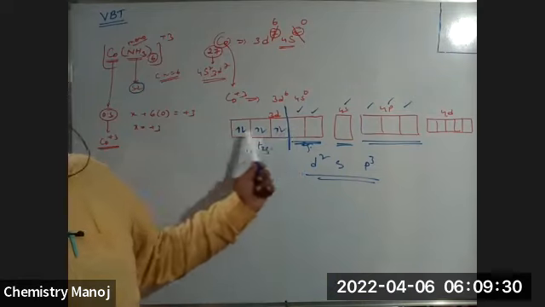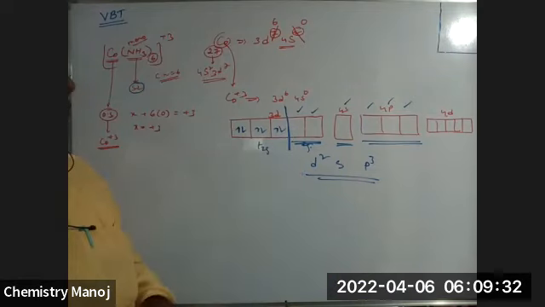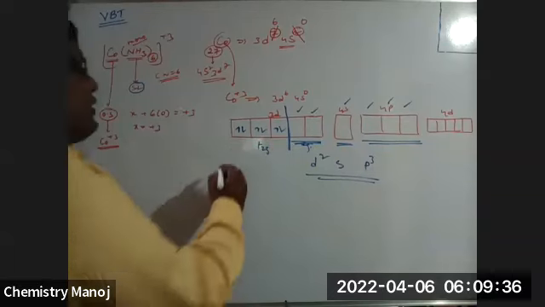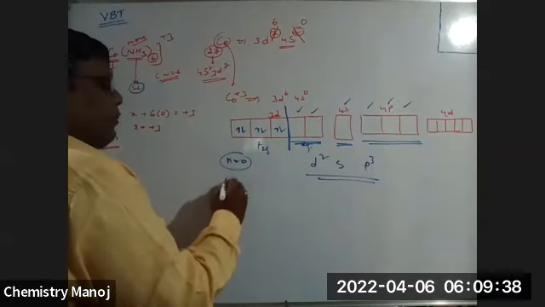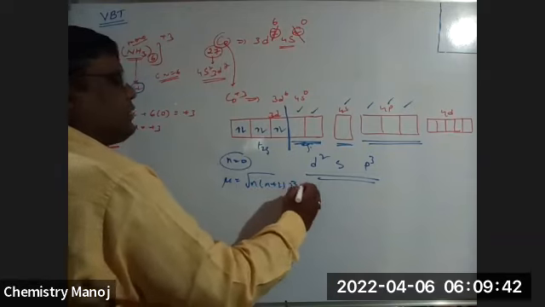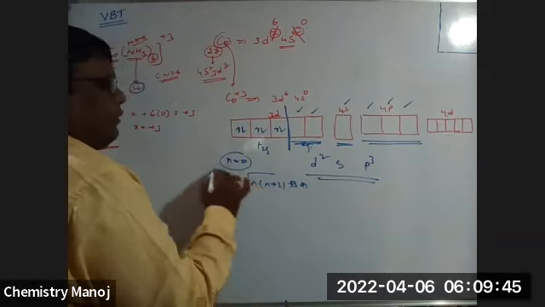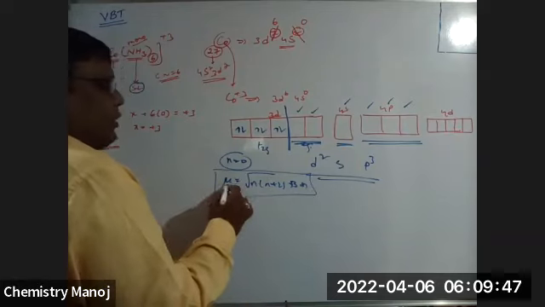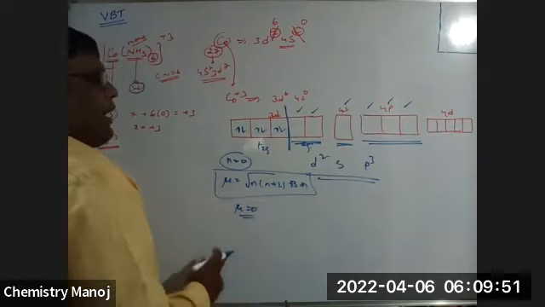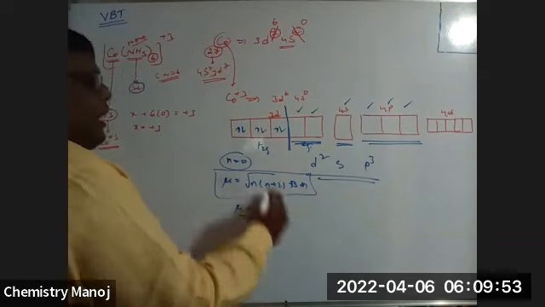Is there any unpaired electron in the final case? No, sir, no unpaired electron. That means the number of unpaired electrons n is equal to 0, my dear. Therefore, the magnetic moment mu is equal to the square root of n into n plus 2 Bohr magnetons. It is the spin-only formula, the most important formula to find the magnetic moment. So n is equal to 0 means mu is equal to 0. It has no magnetic property. It is a diamagnetic complex.